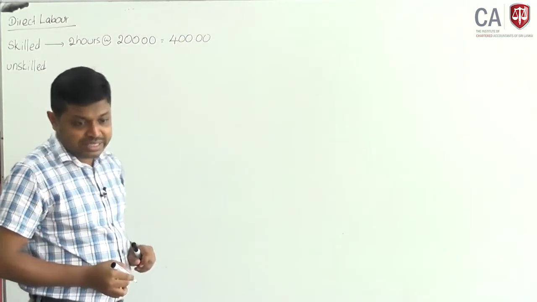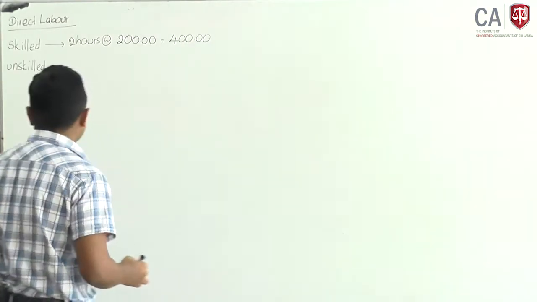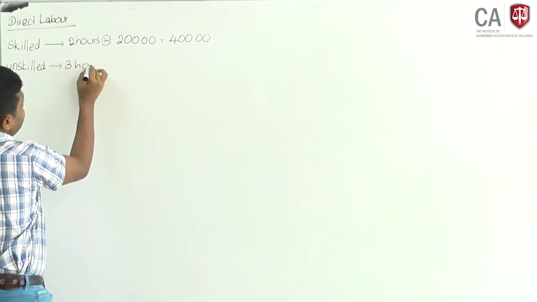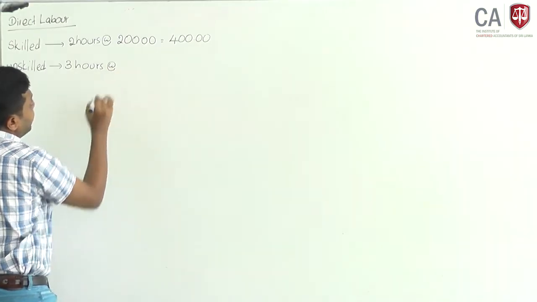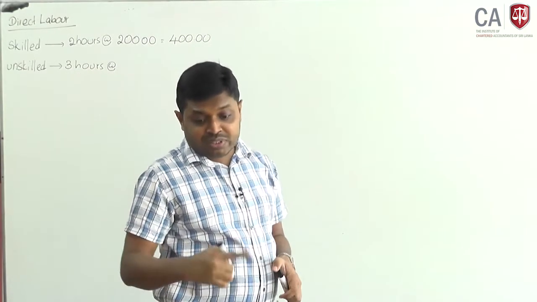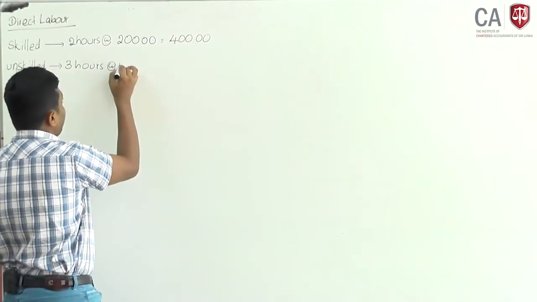Cost of unskilled: 30,000 hours for 10,000 units means each requires 3 hours. The total cost for 30,000 hours is 3 million, so each hour costs 100 rupees.